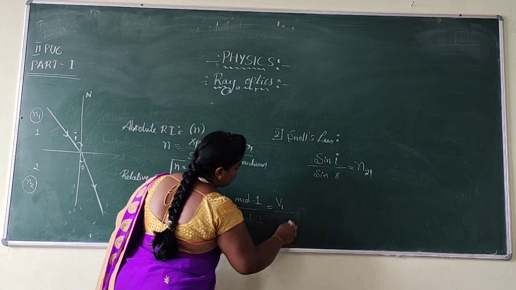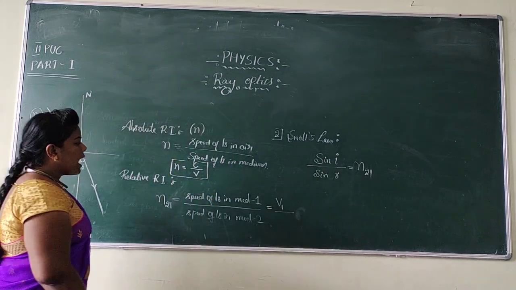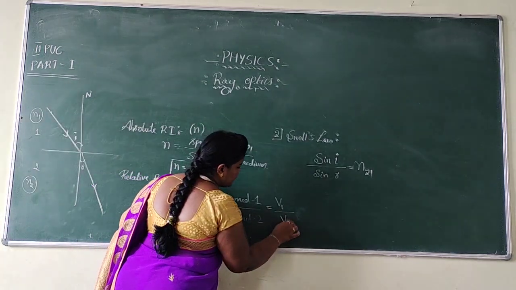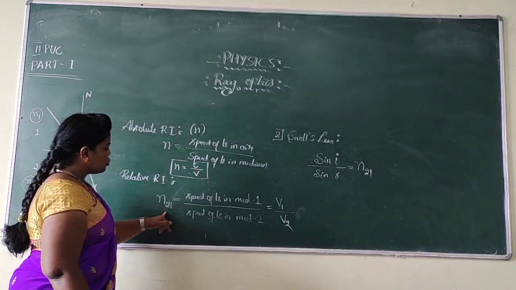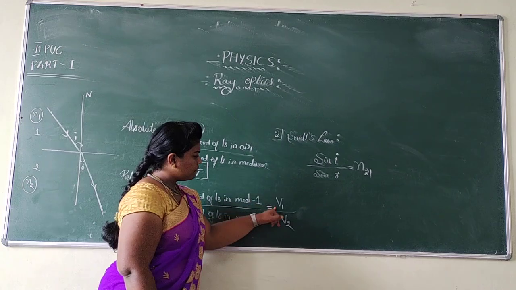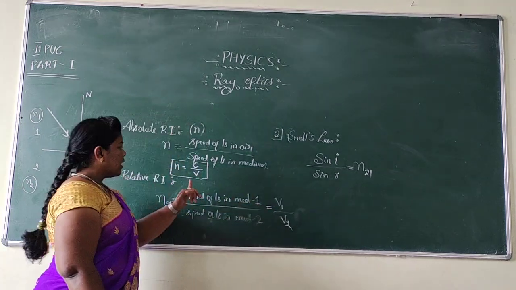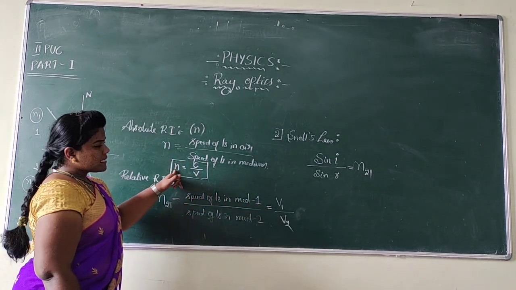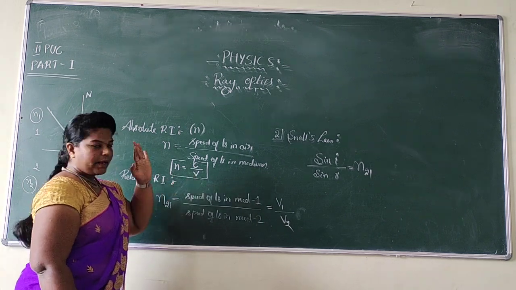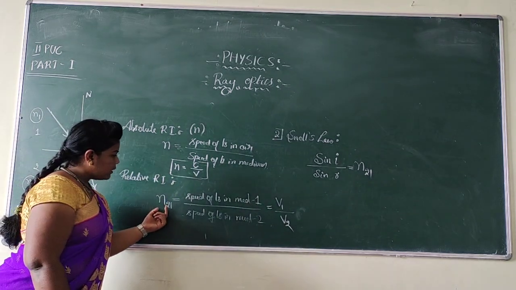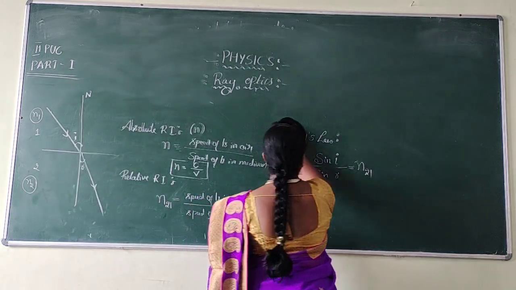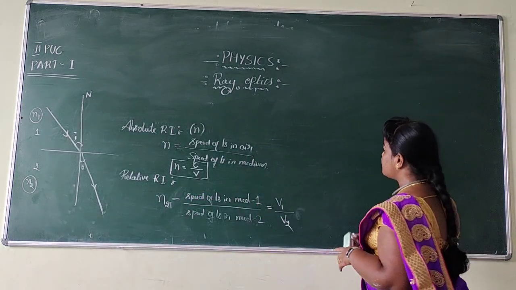For medium 1, velocity is V1, and for medium 2, the speed is represented as V2. See, N21 is written as V1 by V2. Absolute refractive index N is written as C by V. Then, how do I avoid this? N21 is equal to V1 by V2. Let us check it out, my dear students.